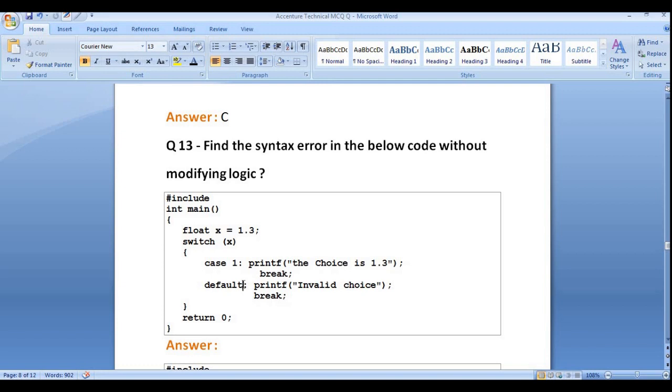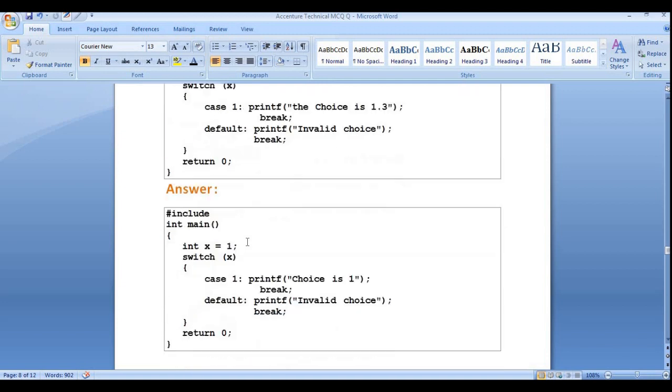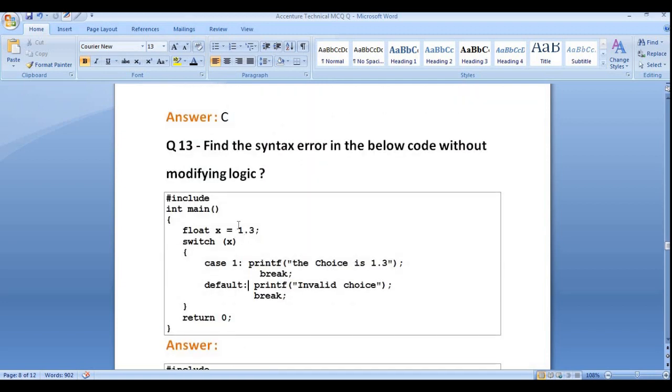So we can check each and every one for the infinite loop. So it will simply go to the infinite loop. After case 1, there must be case 2 or the default. So we can't pass 1.3. Most of the time candidates will ignore this part.